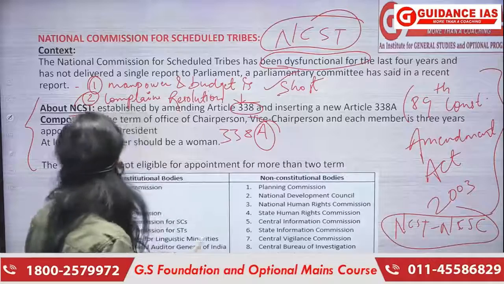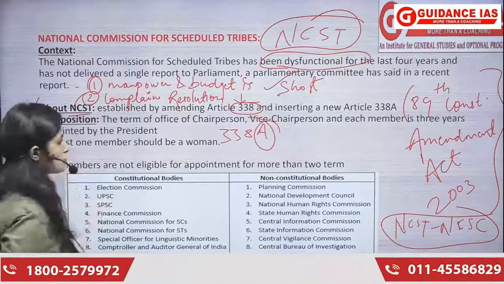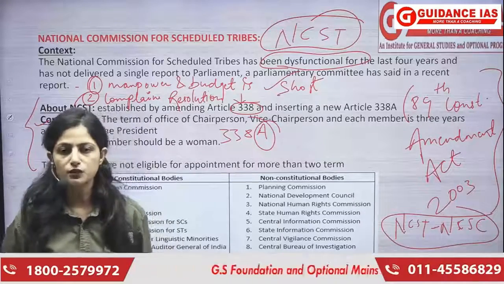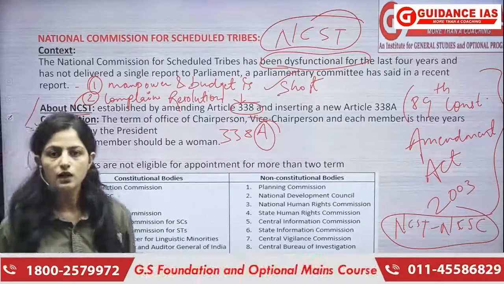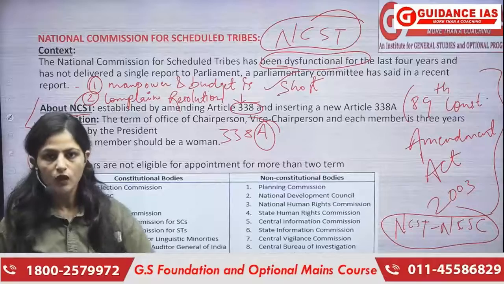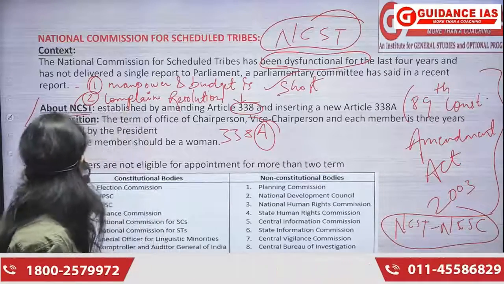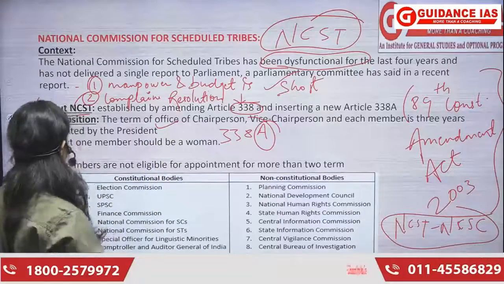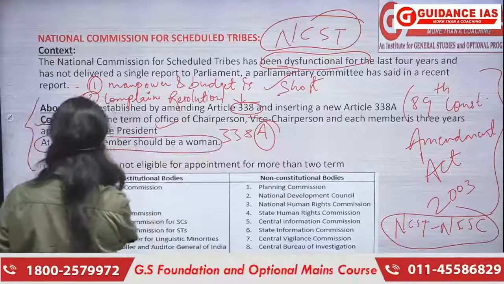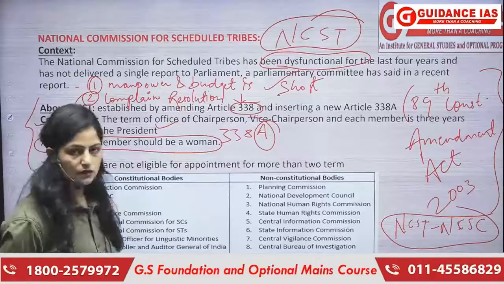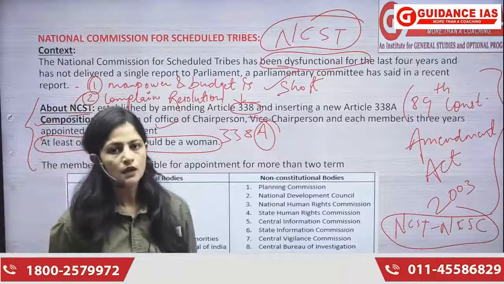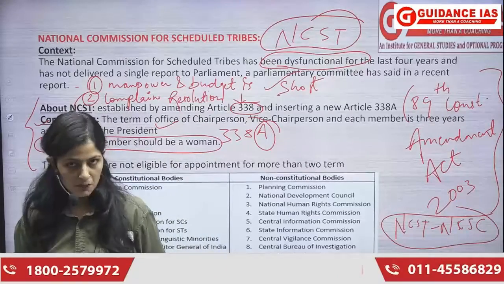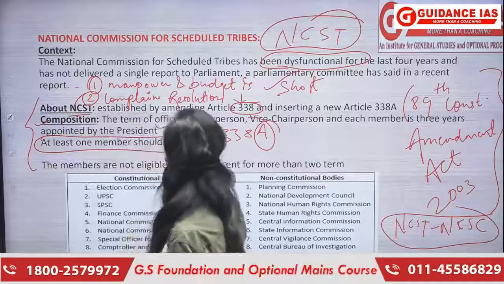If we talk about the composition of it, so the chairperson, vice chairperson, और जितने भी members होते हैं, they hold office for 3 years, and they are also appointed by the president, having seal under his hand. ठीक है? So 3 years is their term. This is an important point. You must remember that there should be at least one woman member in their entire team, or the entire composition should contain one woman member. This is important for our exam too.